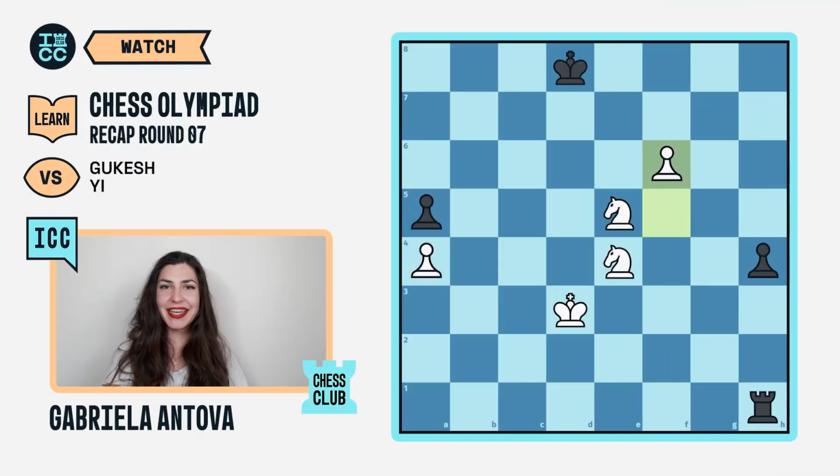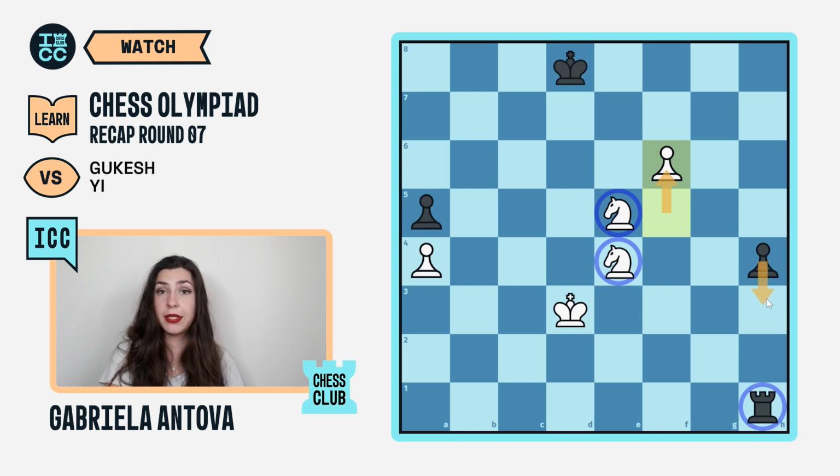We are going to begin our overview of the open section with the game that defined the day, Gukesh versus Wei Yi. Here we have World Championship challenger Gukesh as he's trying to bring home the win for Team India as white. He has 2 knights in exchange for a rook, and in this position we have a bit of a race, as white is trying to promote the f-pawn while black is trying to advance his h-pawn.